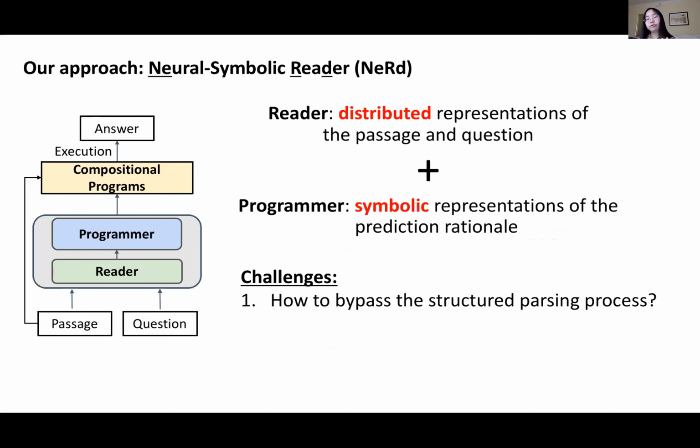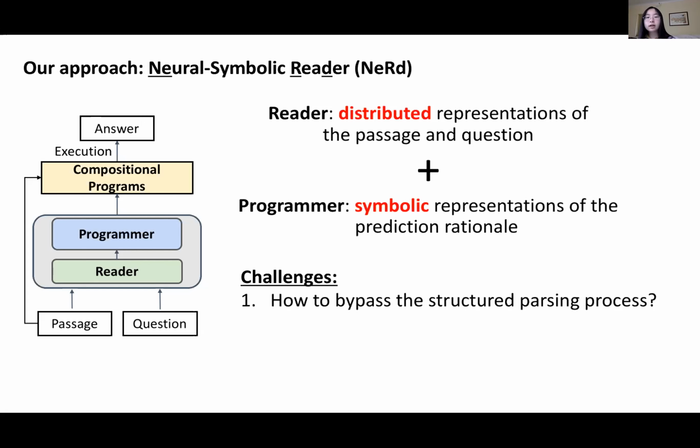In general, for program synthesis tasks, usually we require the input to be in a structured format. For example, if you want to synthesize a SQL query, we need the input to the SQL to be a database. So this should be structured tabular data. It should have well-defined schemas.